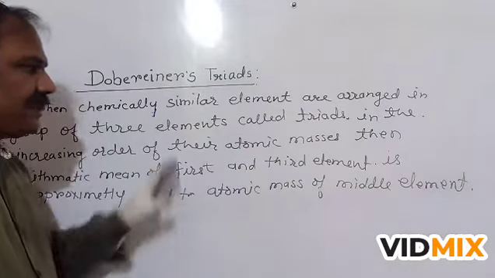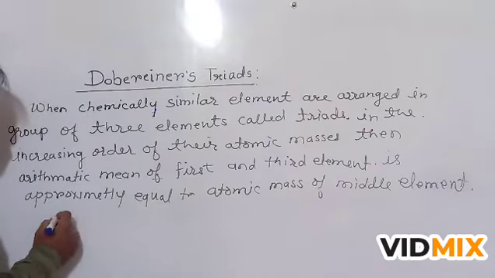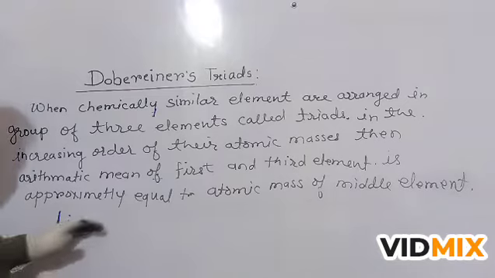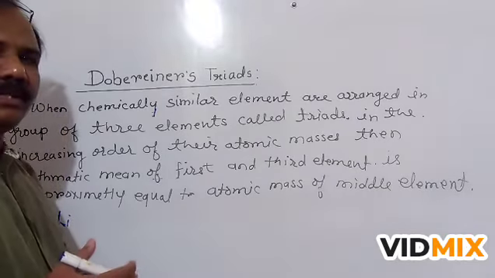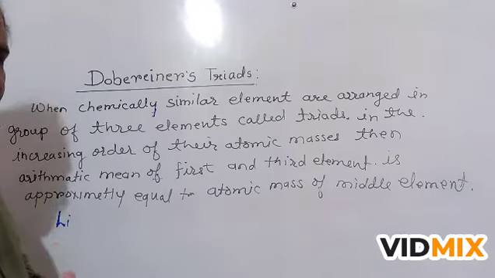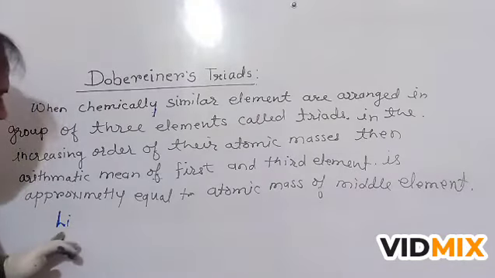Let's explain this statement with an example. Lithium is an element. After lithium there are beryllium, boron, nitrogen, carbon, oxygen, but these are not chemically similar to lithium.